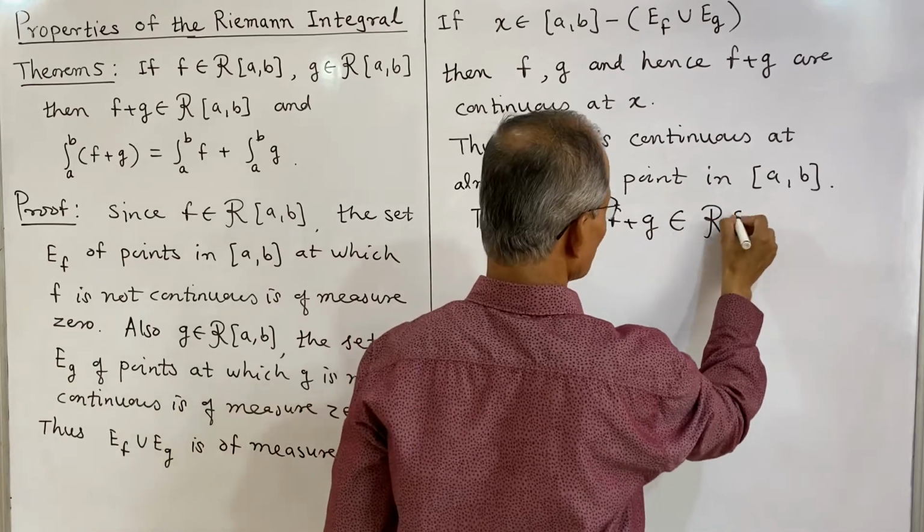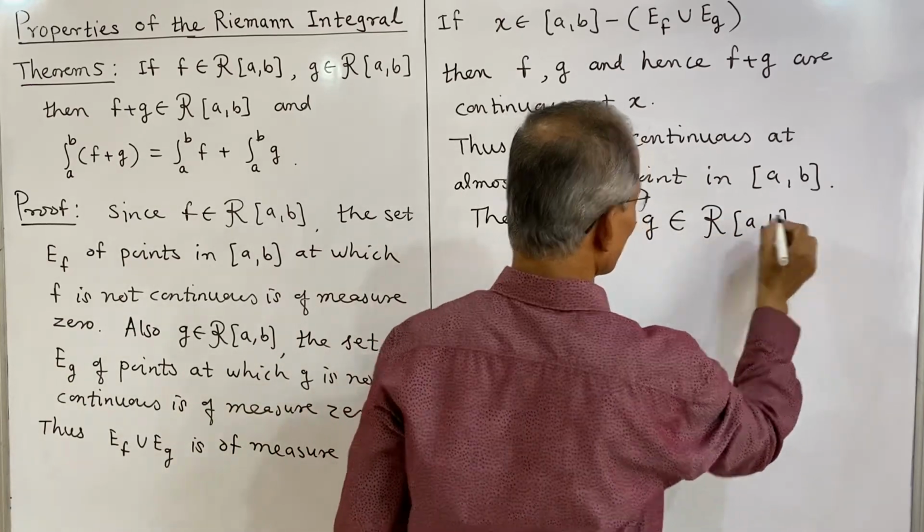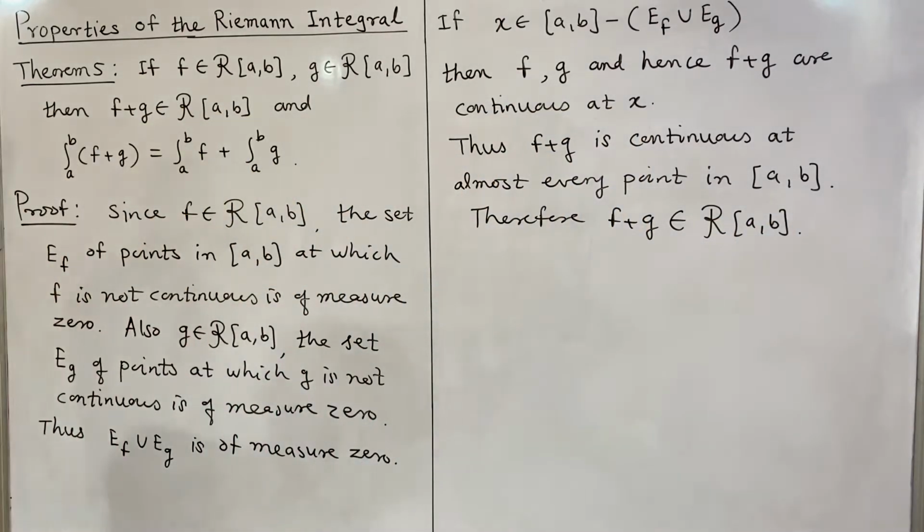Therefore f plus g is Riemann integrable over the closed bounded interval a to b.